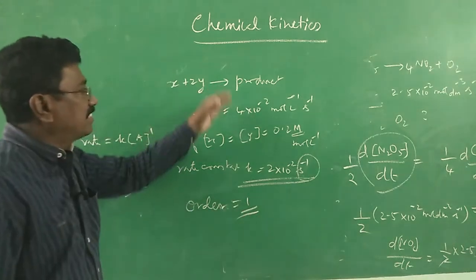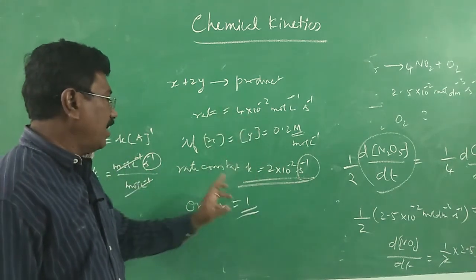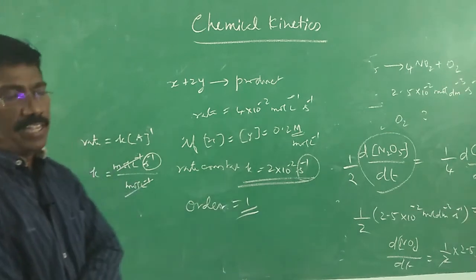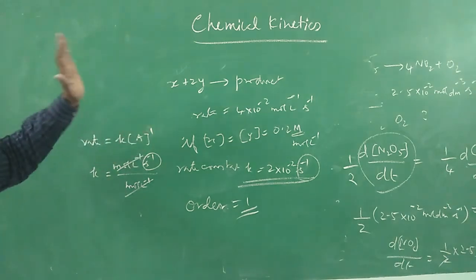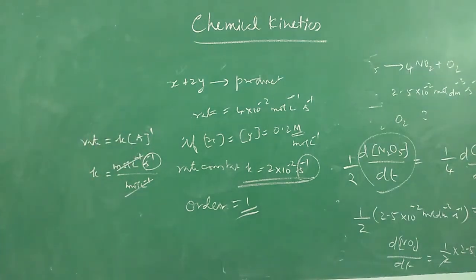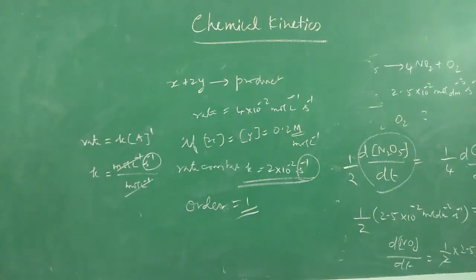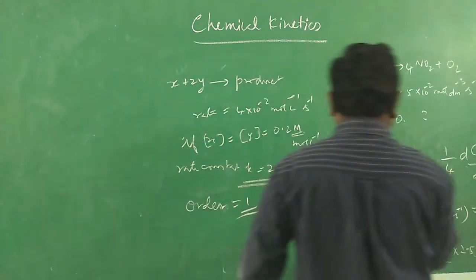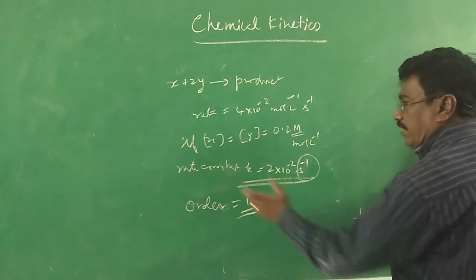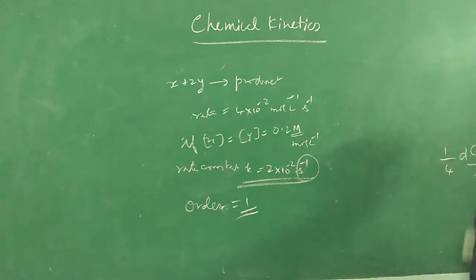But they didn't expect such a shortcut method. Based on the unit for rate constant, we can predict order of a reaction is equal to 1, since the unit for rate constant is per second, because the unit for rate constant depends on the order of the reaction. If it is a one-mark question, you can solve like that. But they have given certain data, they expected you to do the calculation. All right. As per their expectation, let us try to do the sum. Since we were a little bit brilliant, we have solved like this. The unit for rate constant is per second, therefore it should be a first order reaction.